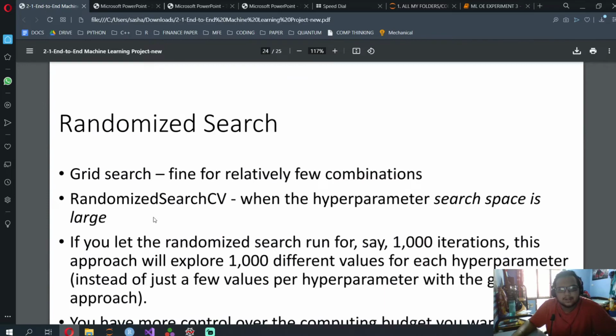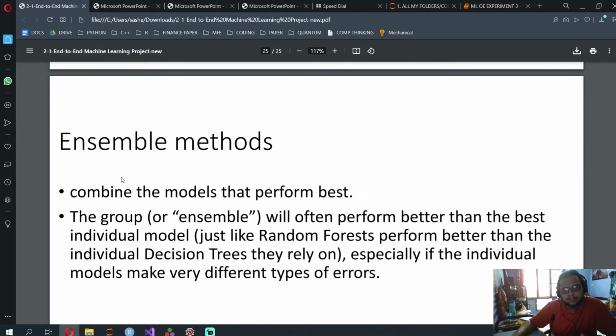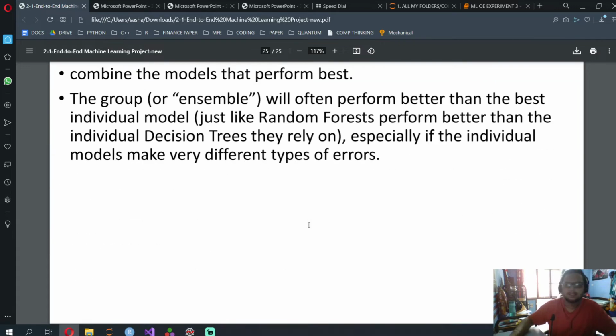Okay, now ensemble methods are basically like random forests. Decision tree is a machine learning algorithm, and ensemble techniques are basically bagging techniques. So what they do is they take hundreds of decision trees and put them into your random forest. Decision tree is good for binary classification. Random forest is when you take hundreds of decision trees and try to predict 100 classes. Okay, so that's it with respect to ensemble techniques.